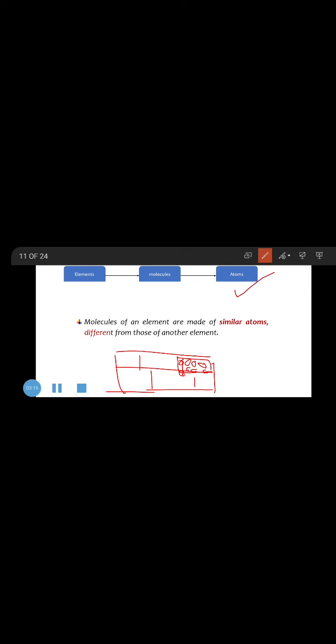So the atom is the smallest thing that makes an element. Again, an iron nail, which is the element, consists of molecules of iron, and molecules of iron consist of iron atoms.